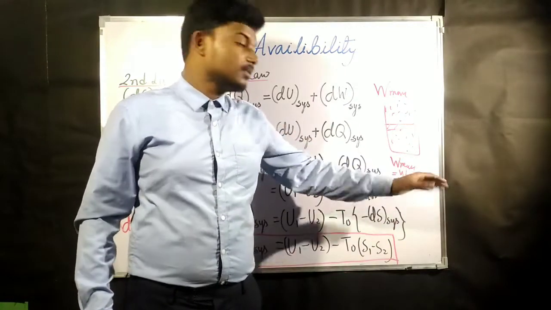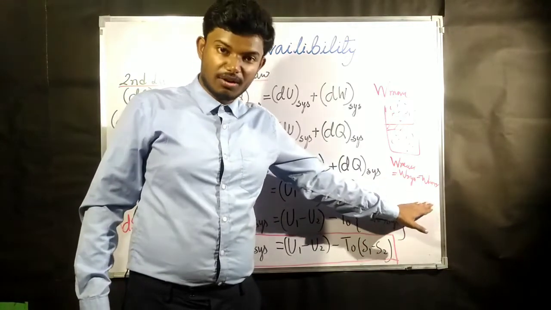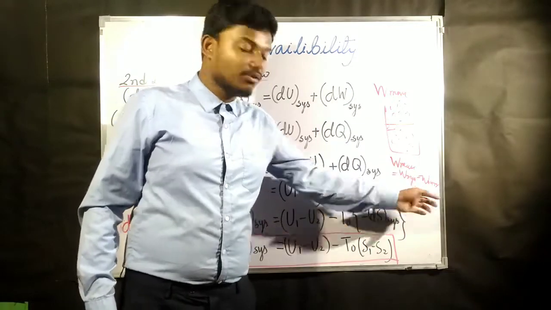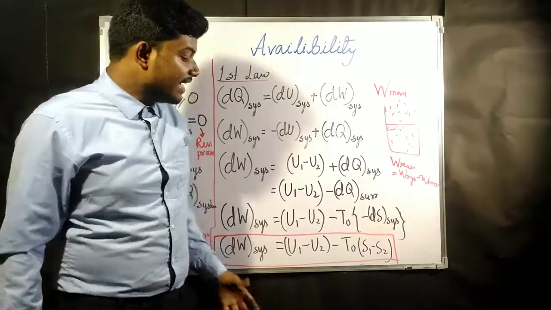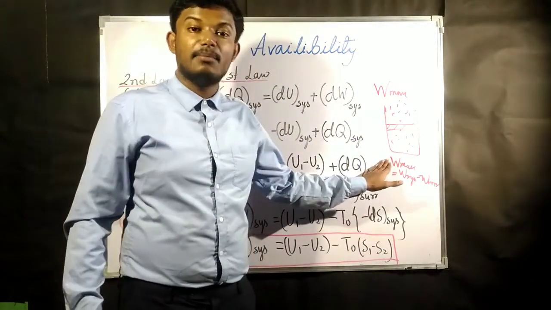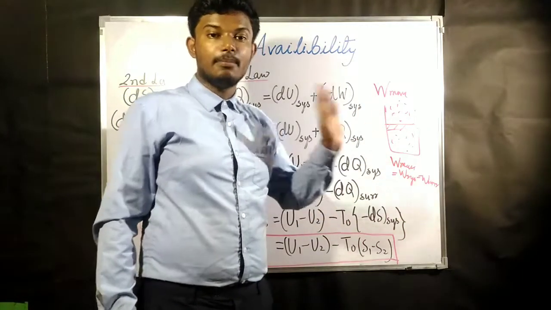Okay, what is going to be the W surrounding? By figuring out W surrounding, we will subtract this W surrounding from this value. From this value we subtract W surrounding, and whatever expression we get would be W max, and W max is nothing but the availability in a process.